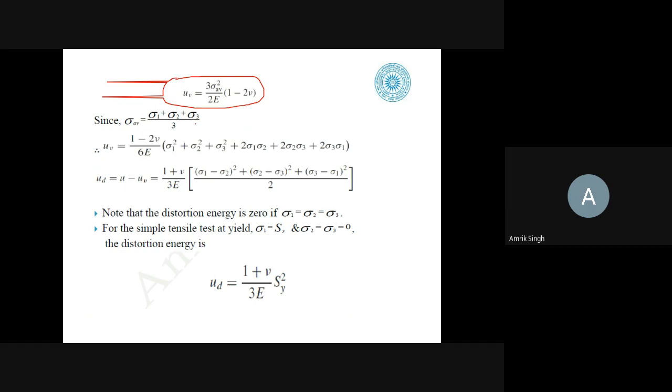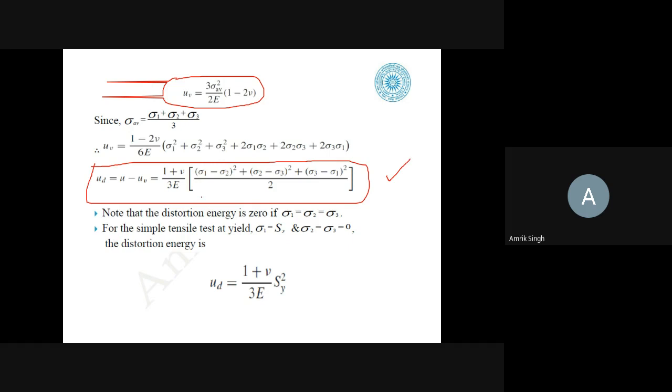So you can write here, in the place of this sigma, you can use this relation, and finally you will get the distortional component as this. So UD, bring it here: U minus UV is (1 plus nu) upon 3E times (sigma 1 minus sigma 2). So it is the easiest relation to remember for the distortion strain energy.